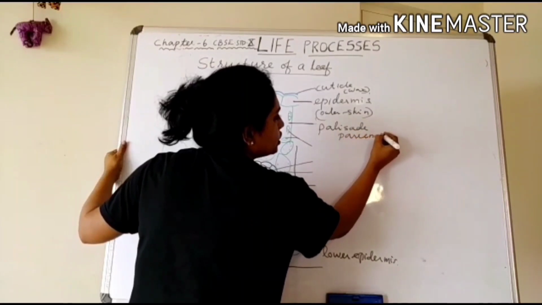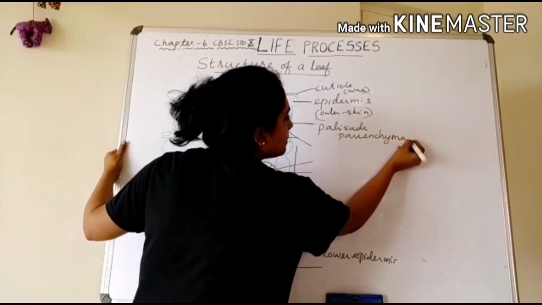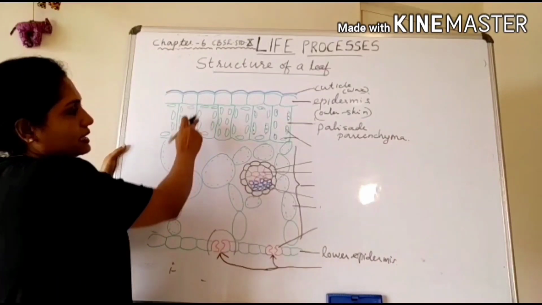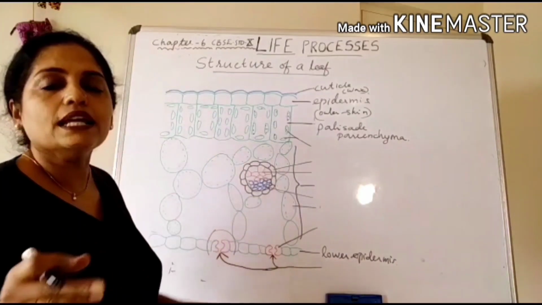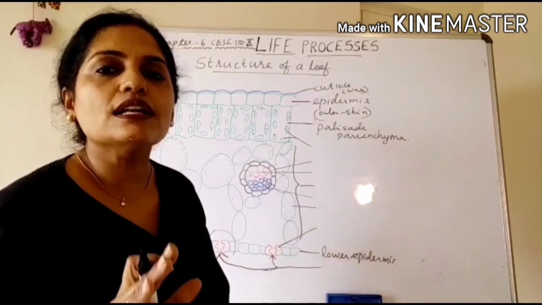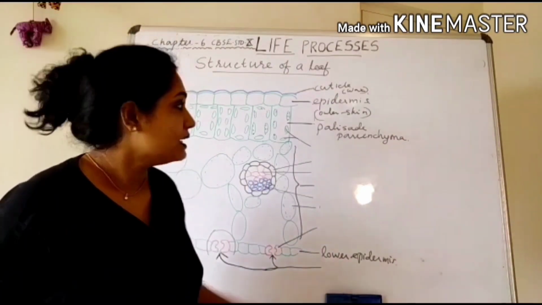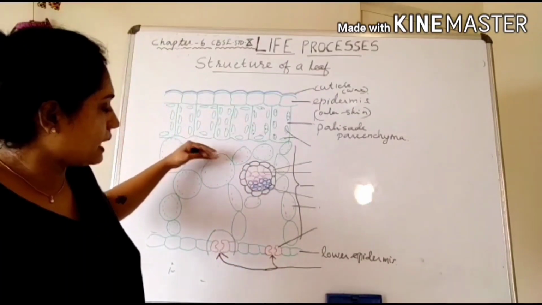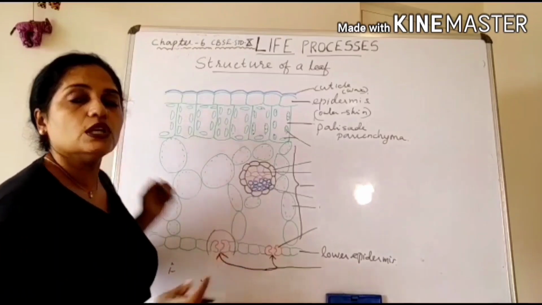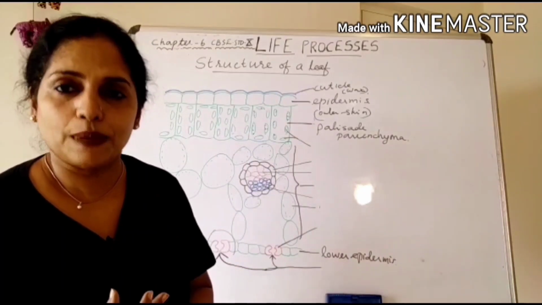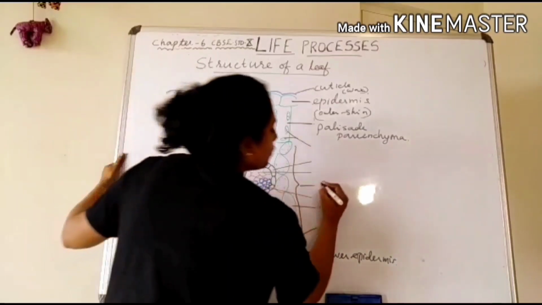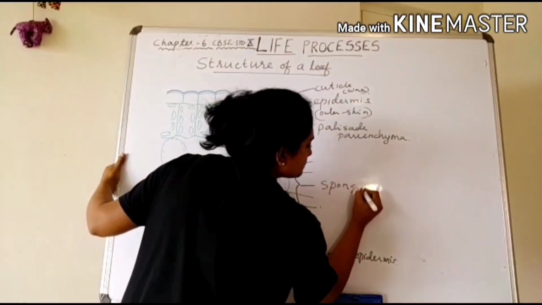What is the peculiarity of this palisade parenchyma? They contain lot of chloroplast in them. Chloroplast contain chlorophyll pigment. This chloroplast is the actual site of photosynthesis. Just below the palisade parenchyma, we can see many layers of parenchymatous cells with a lot of intercellular spaces. So, these layers of cells are called spongy parenchyma.